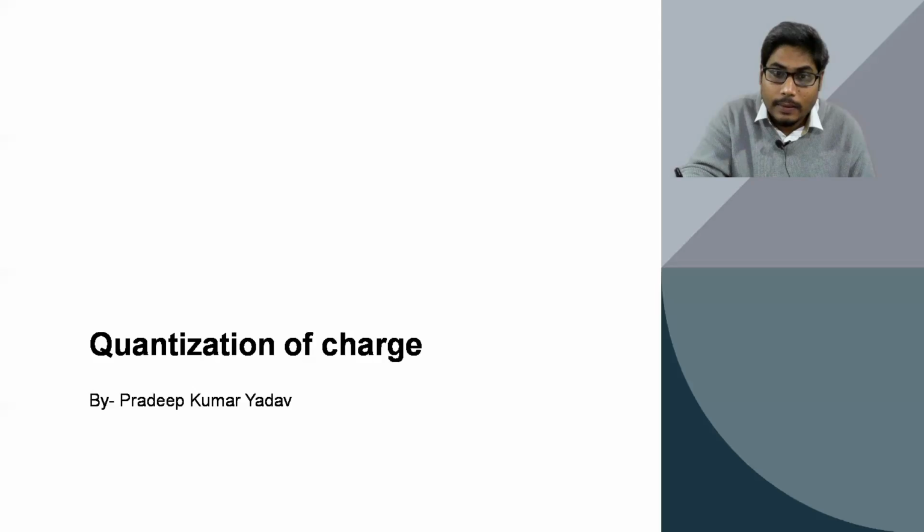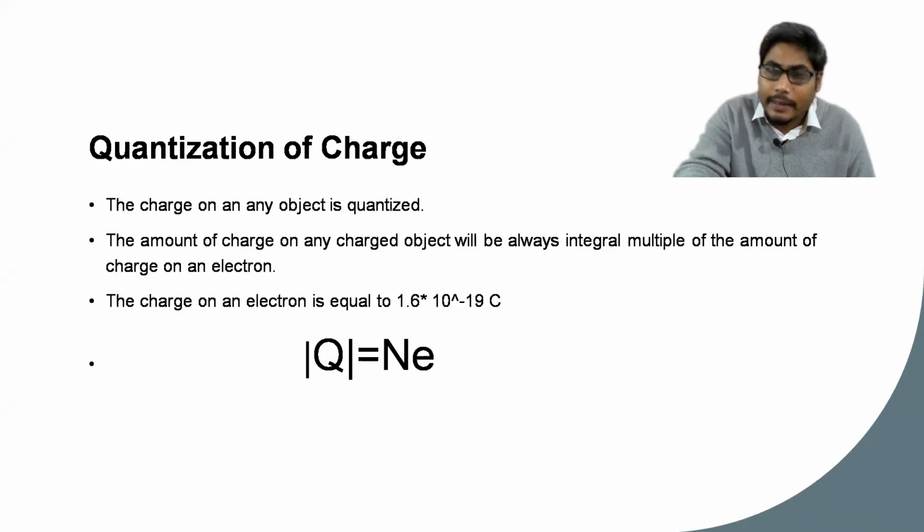Yeah, okay, the second point is basically about the real meaning of quantization. The amount of charge on any charged object will always be an integral multiple of the amount of charge on an electron. So all charged objects have an integral multiple of 1.6 × 10^-19 coulomb, because